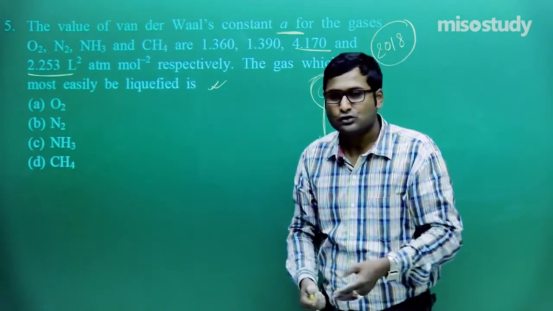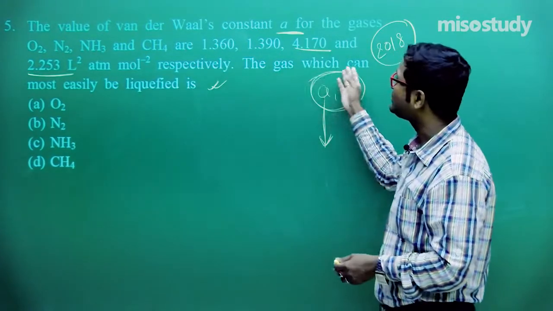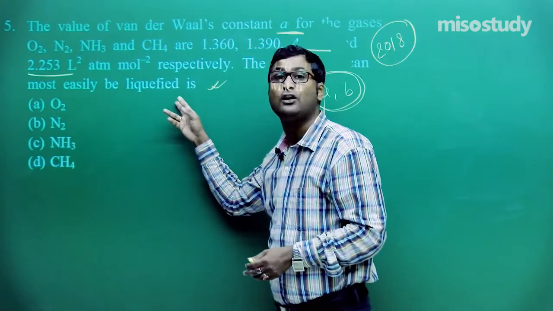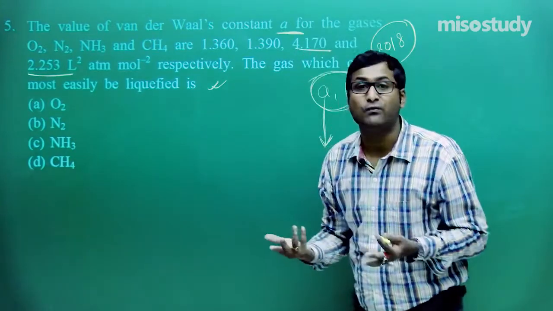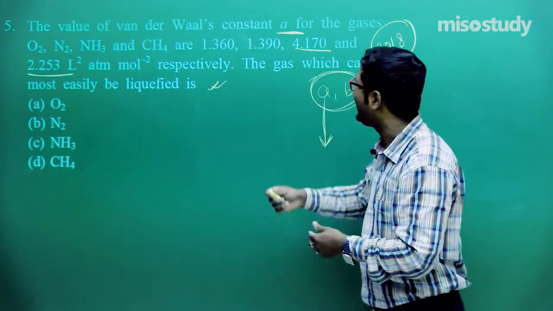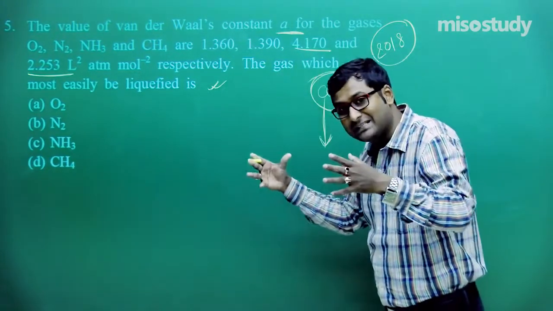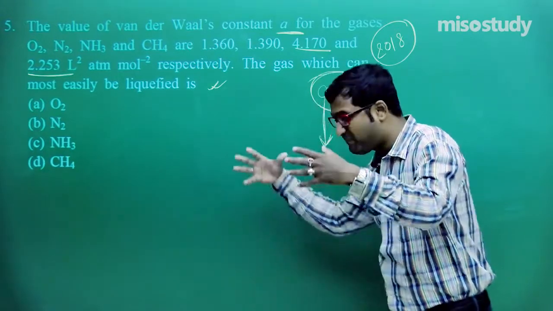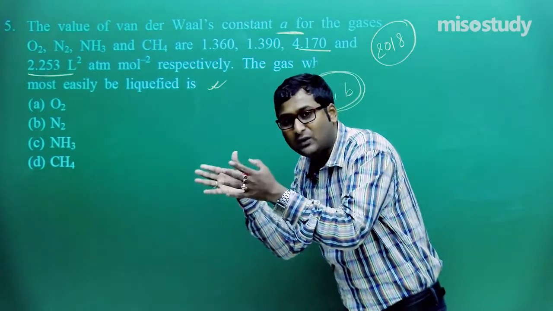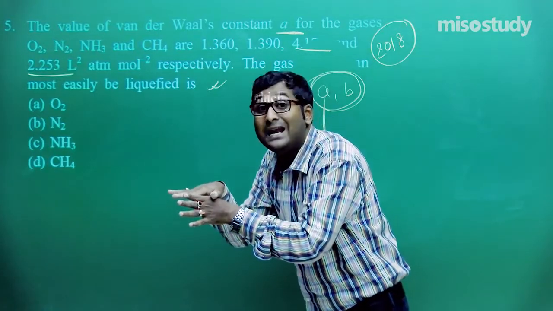In this case, these all are in the gaseous form. Now the question: the gas which can most easily be liquefied, that is, ease of liquefaction, the conversion of gas into liquid. In terms of A, the higher the value of A, the higher the intermolecular force. If particles come closer, then the state changes, gases will be converted to liquid.